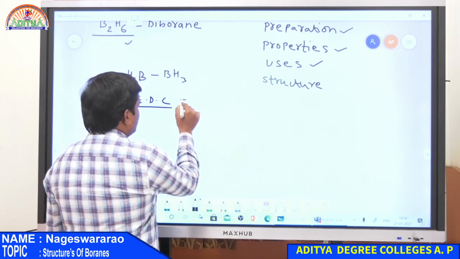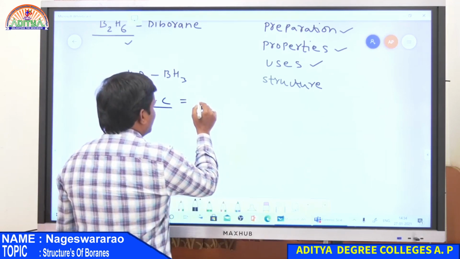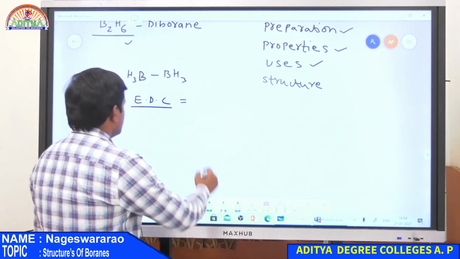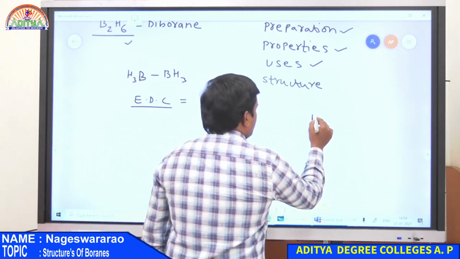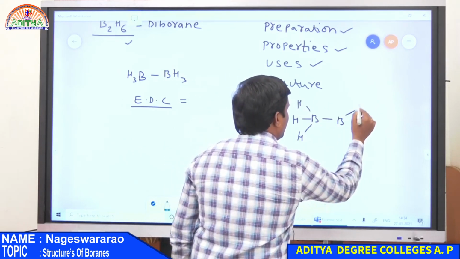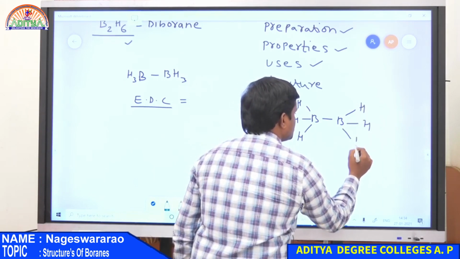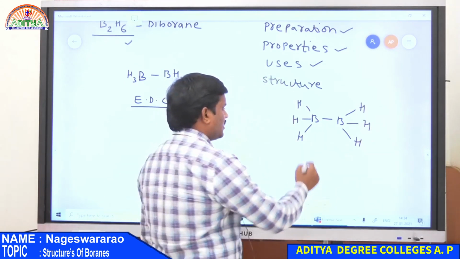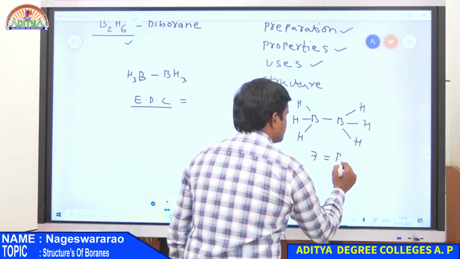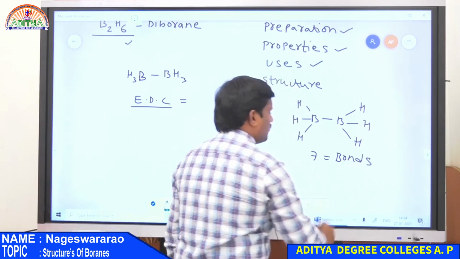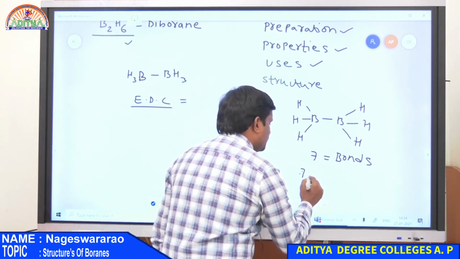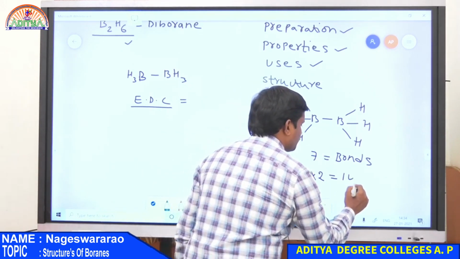A compound not having enough number of electrons for the existence of the maximum number of covalent bonds. So in this case, there are 7 covalent bonds between the atoms. This is the general BH3 structure. Here 1, 2, 3, 4, 5, 6 and 7. So totally there are 7 bonds. Each bond having 2 electrons, therefore it requires 7 into 2, that is 14 electrons.